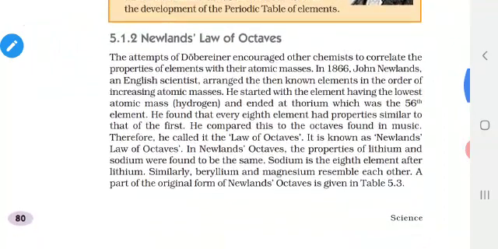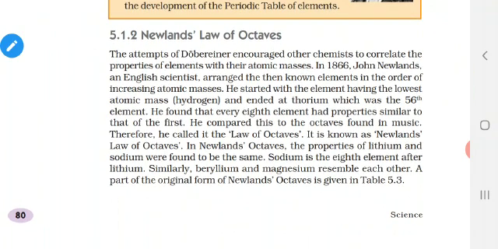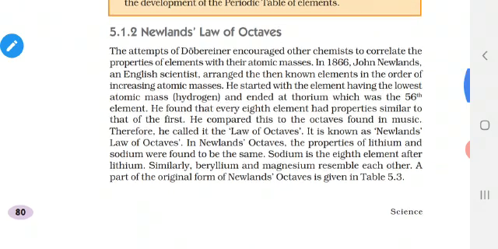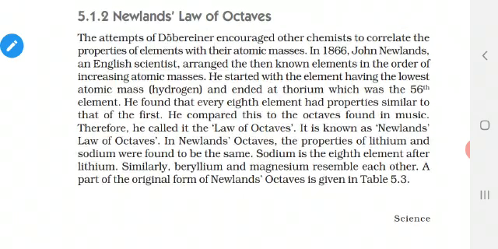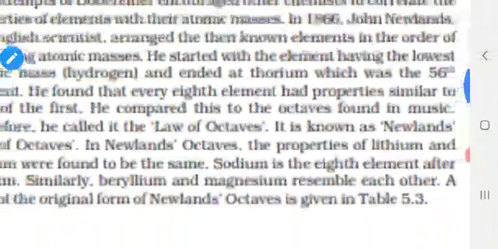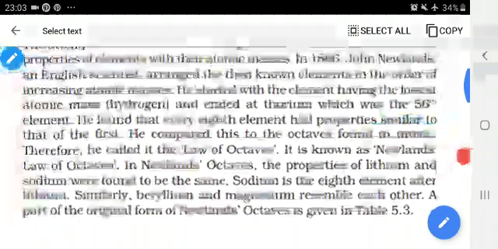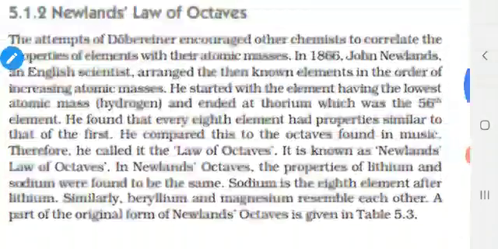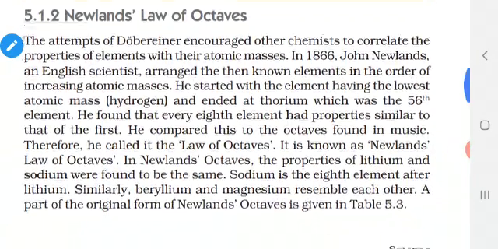Next, Newlands came. He is an English scientist, he belonged to England. He arranged the elements in increasing order of atomic mass. He started with hydrogen and ended with thorium as the 56th element. At that time only 56 elements were discovered. Now more than 118 elements are discovered.